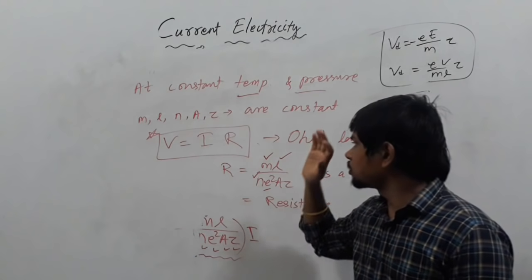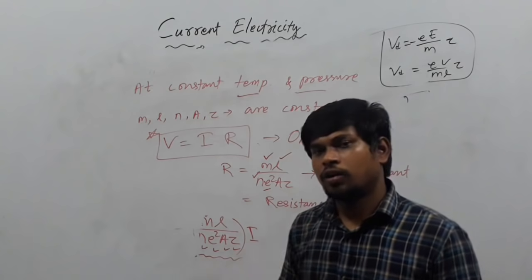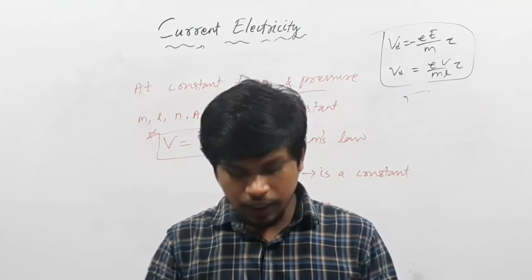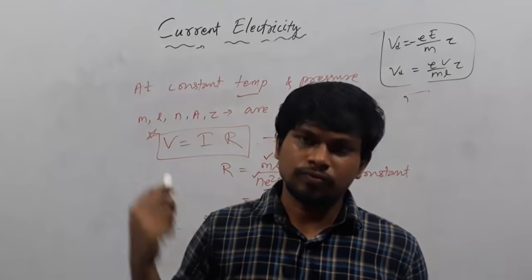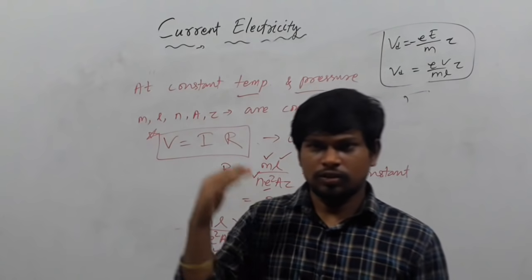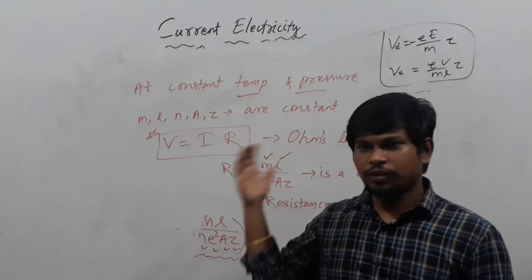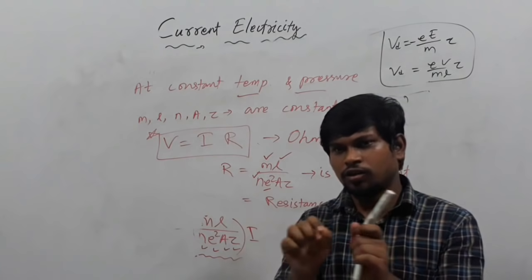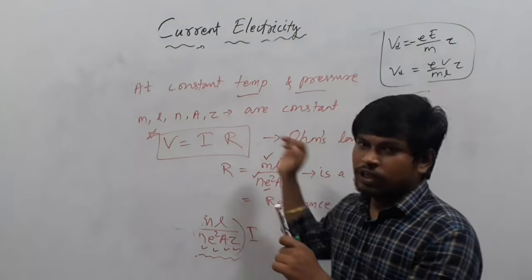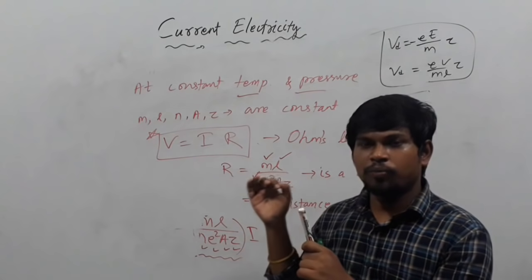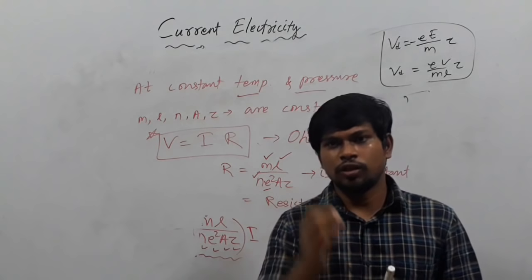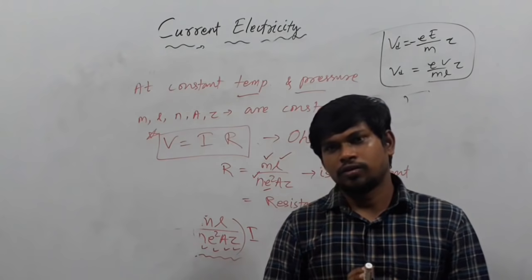So today you just remember, you just write all the formulas we have studied. We have studied the current step by step. Just make a note of whatever I taught you, drift velocity, then draw the figure. After that, write the derivation in a proper way. Take necessary pauses wherever you need.